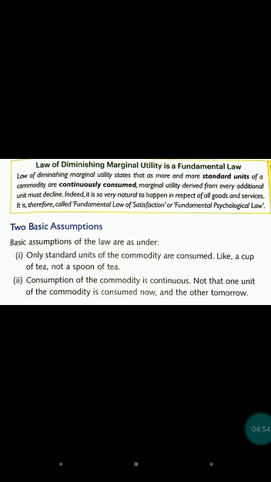Again, if we consume a third, same quantity, again satisfaction goes down. Then we consume a fourth, then again if we consume a fifth, our satisfaction will be 0 and total utility will be at maximum. That is the point of saturation. After the fifth Maggi, if we consume more, it will be negative, means we are going to vomit. So this is the law of diminishing marginal utility.